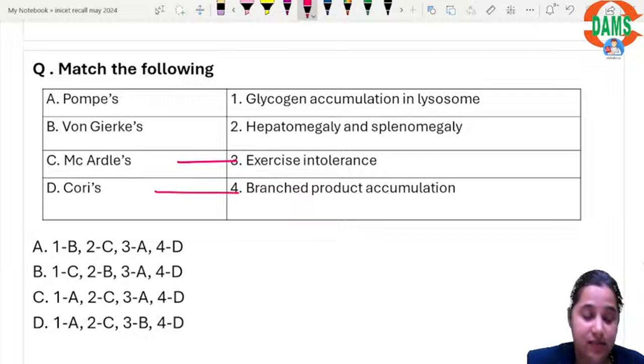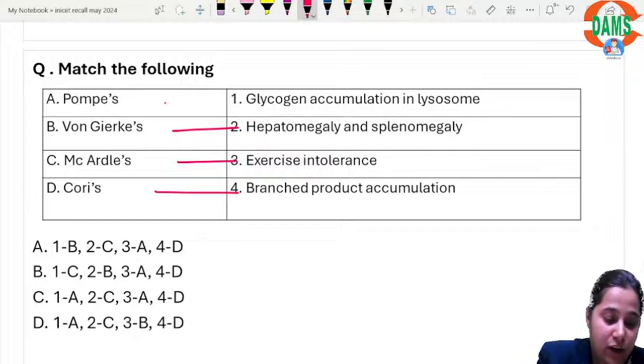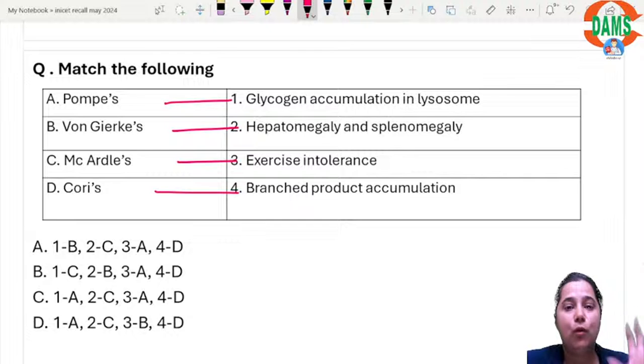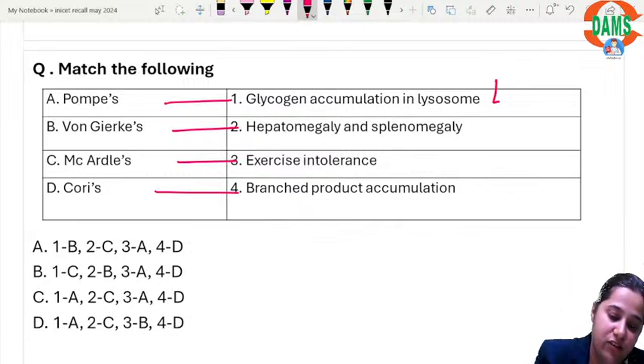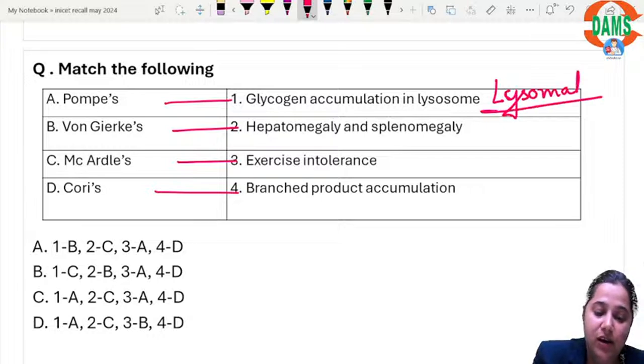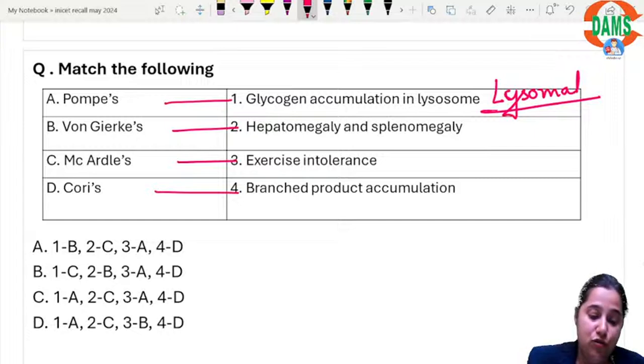And von Gierke's disease is hepatomegaly and splenomegaly. Pompe's is a defect with accumulation of glycogen in lysosome. Pompe's is the only disorder which is a lysosomal storage disease. Only glycogen storage disease which results in lysosomal storage disease.